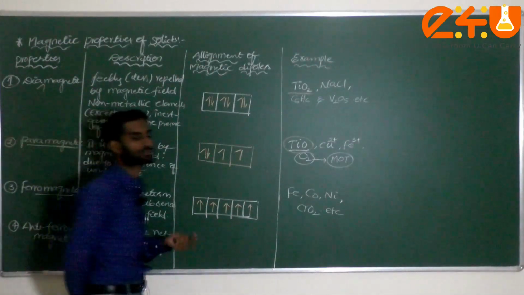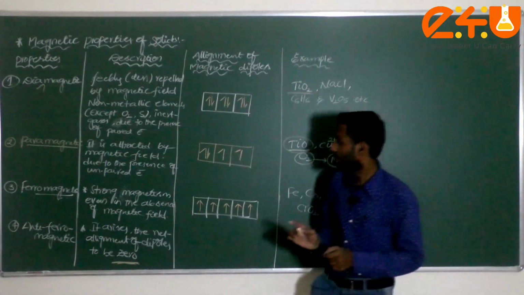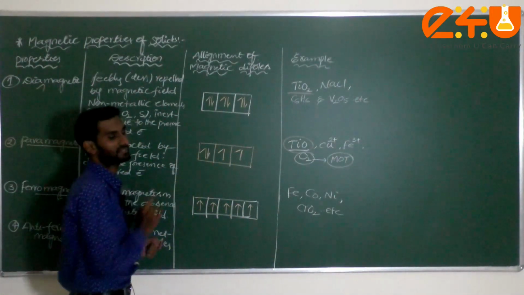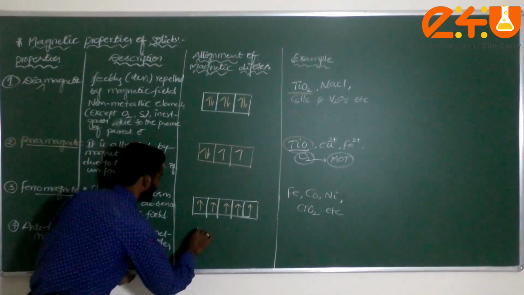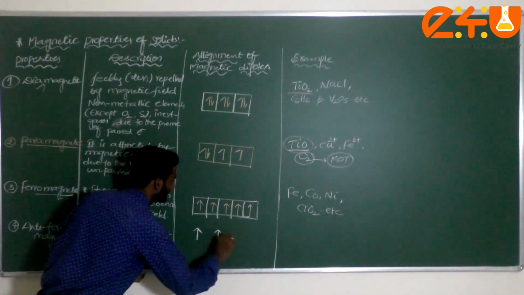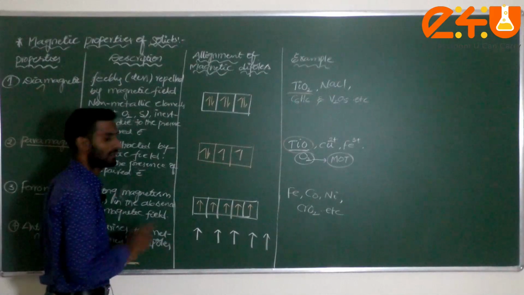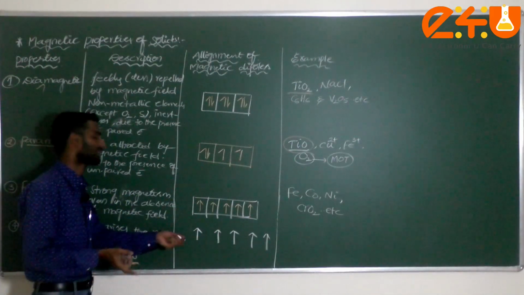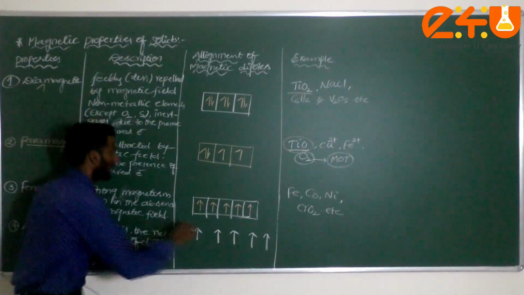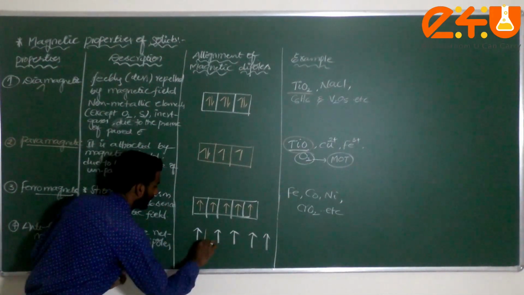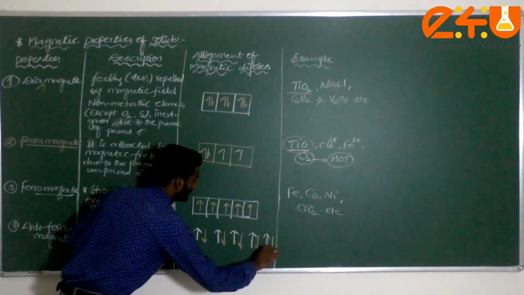Sir, why is the net alignment of dipoles 0? That means the alignment of these magnetic dipoles will be in the same and opposite direction. How will it be? Just check it here. Now I can write like this. This is the same direction. At the same time, the net magnetic alignment of these magnetic dipoles will be in the same and opposite direction. I can consider this one, and this is the opposite direction I am considering. Am I correct or not?